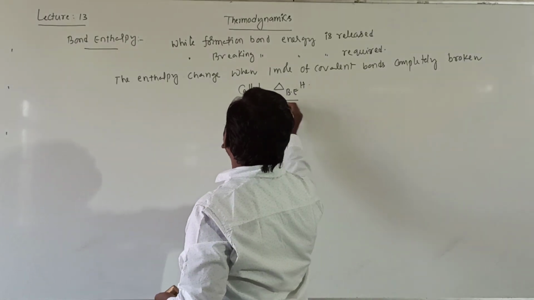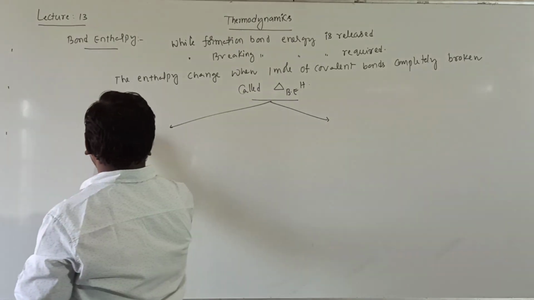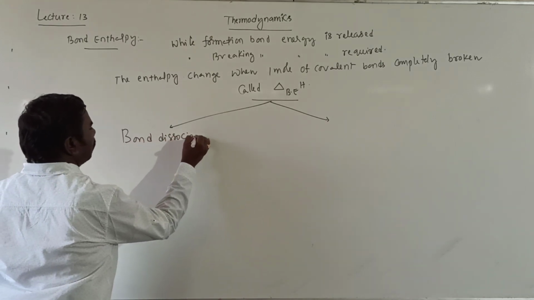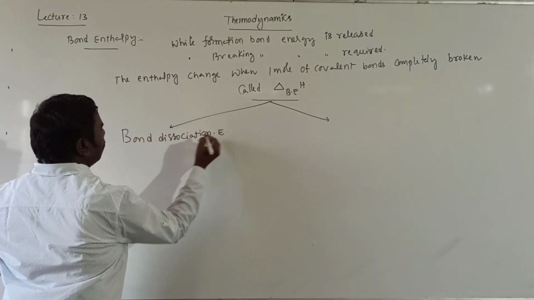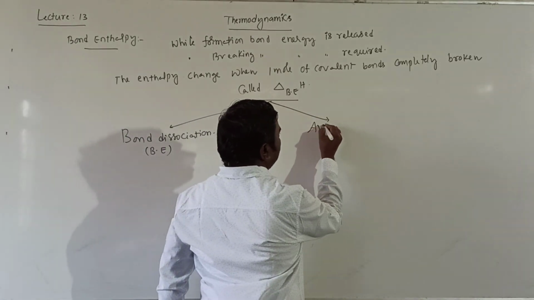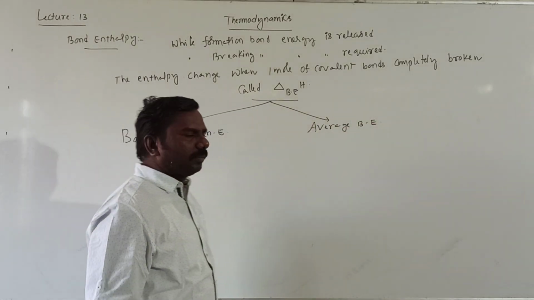So bond enthalpy is classified into 2 types. One is bond dissociation energy, also called bond enthalpy. Next, average bond enthalpy.